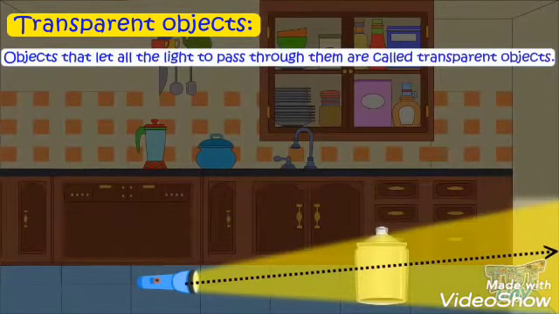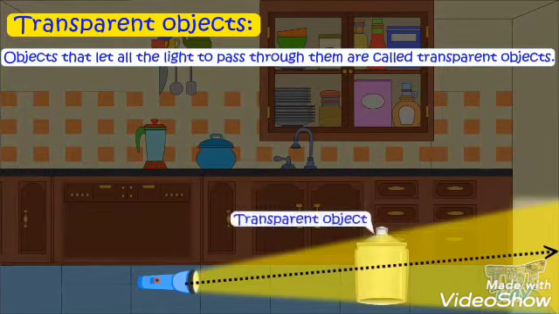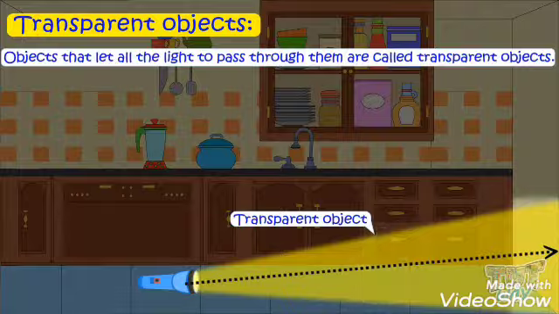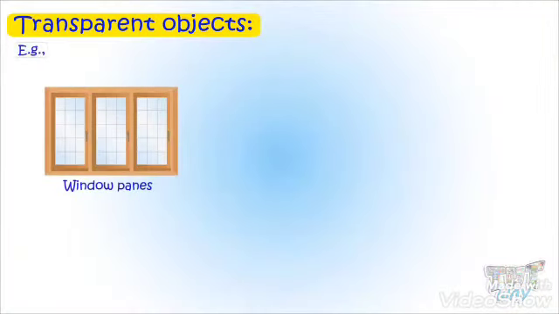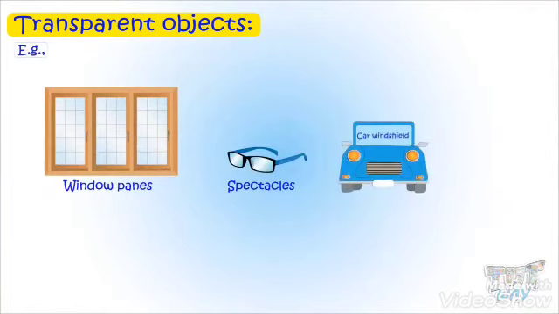Let us talk about different types of objects. Transparent objects. These are the objects which allow all the light to pass through them. They are known as the transparent objects. For example, in this box you can see this. Some examples are window panes. These are the transparent objects.